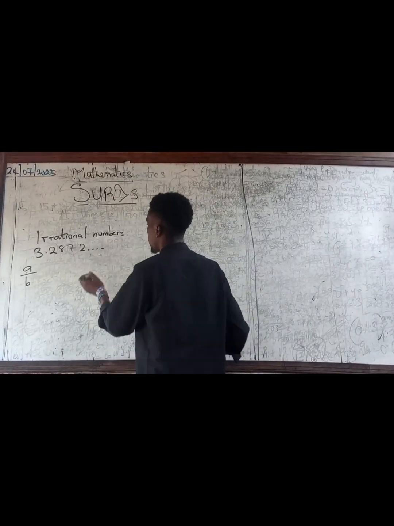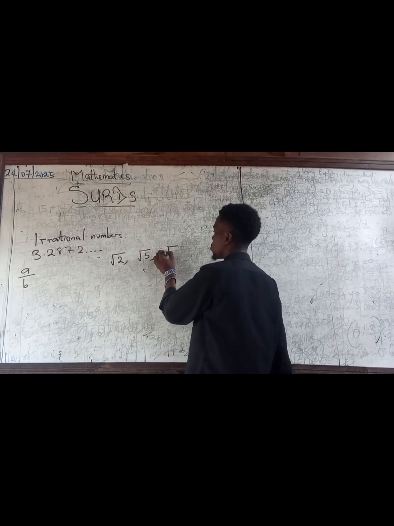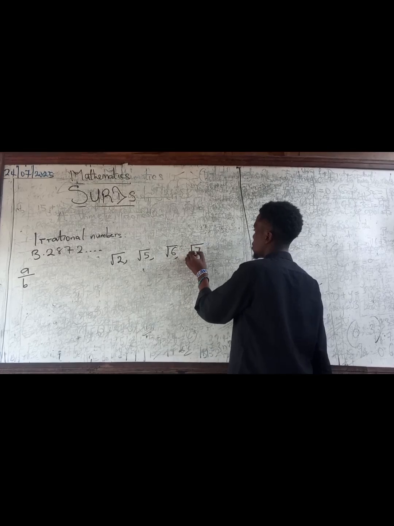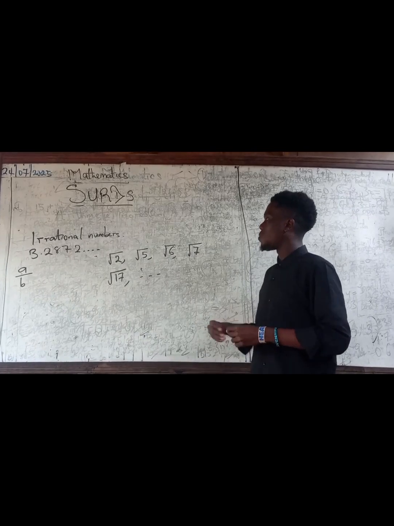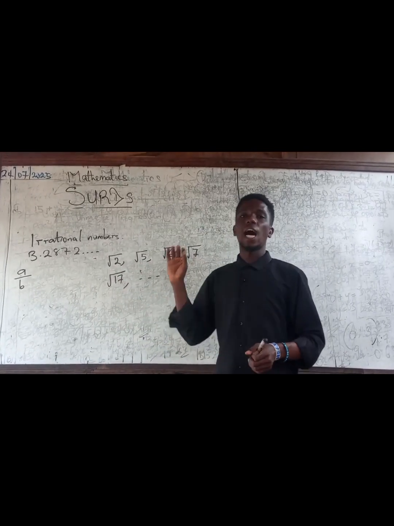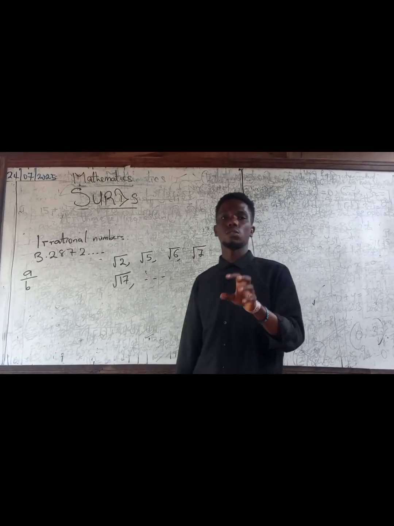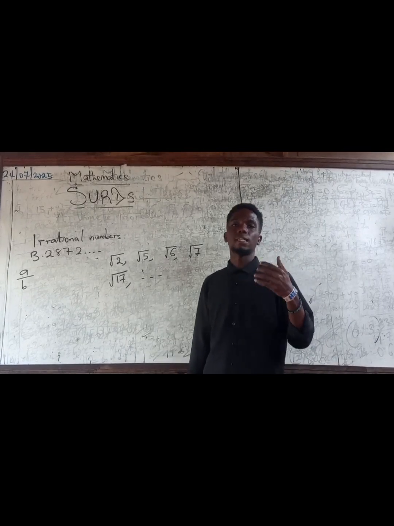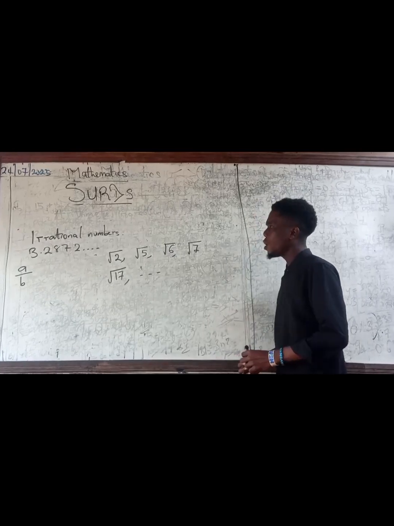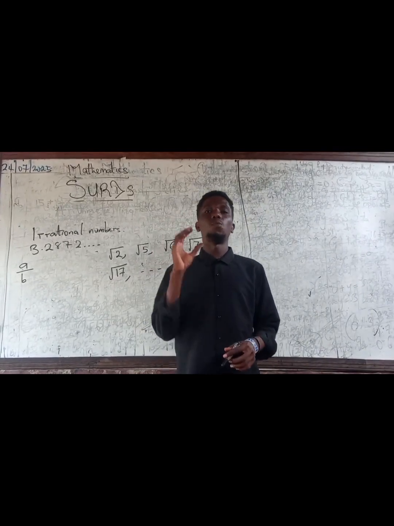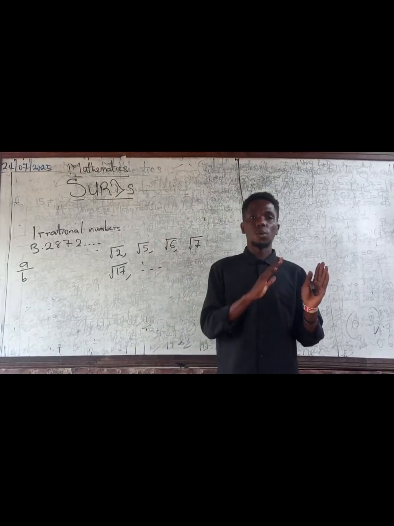So examples of surds, you have root 2, root 5, root 6, root 7, root 17, and so on and so forth. Each of these numbers is an irrational number. They are surds. And one of the characteristics of irrational numbers, of surds, is that their mantissas are endless. It goes on and on and on. Now that we've gotten a basic understanding of what surds are, I would like to give us the opposite of what surds are.